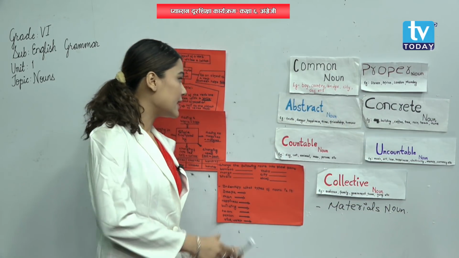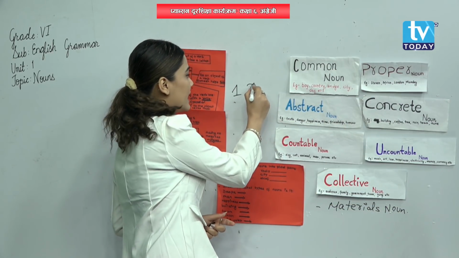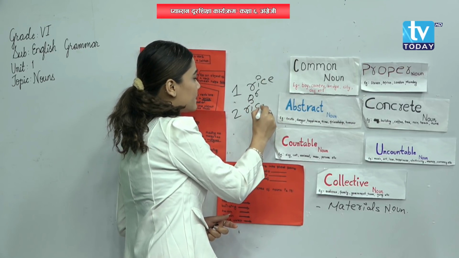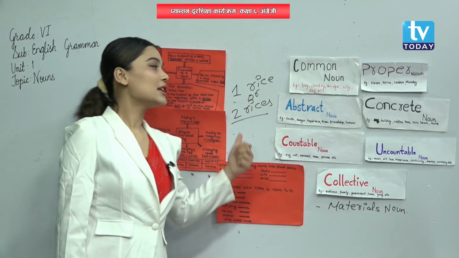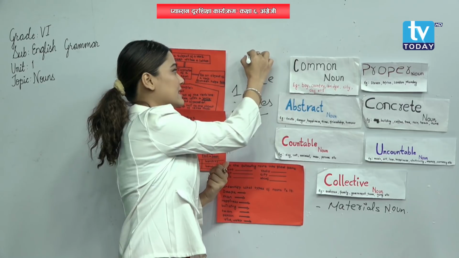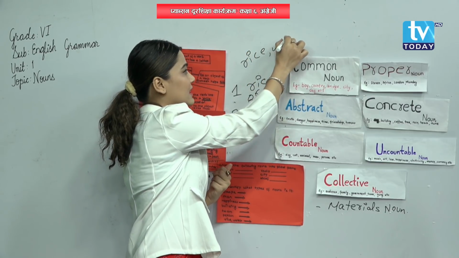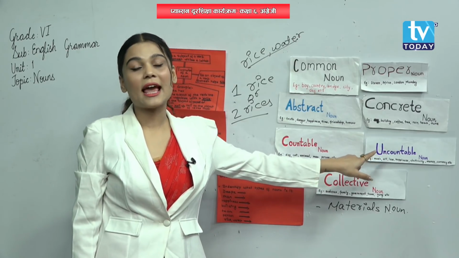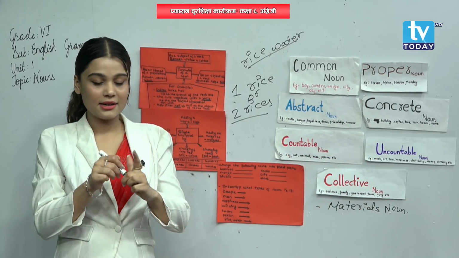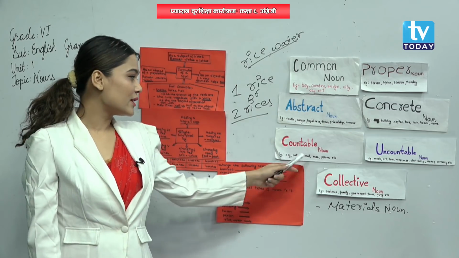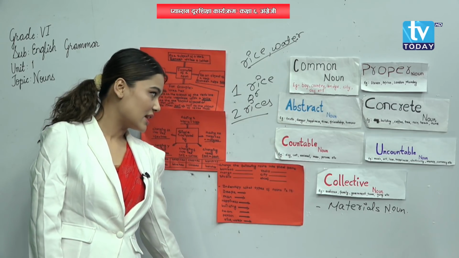Like we cannot say 1 rice or 2 rices. Understood? We can only say rice, water, right? So these are a few examples of uncountable nouns. We cannot add s over here. Clear, my dear students? So what are the differences we found between countable and uncountable nouns?